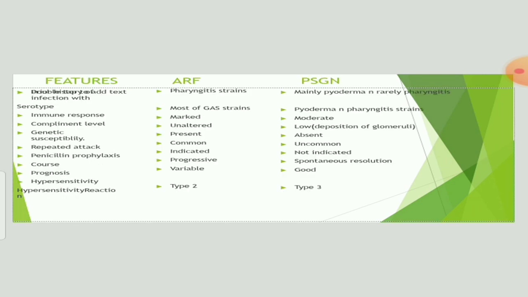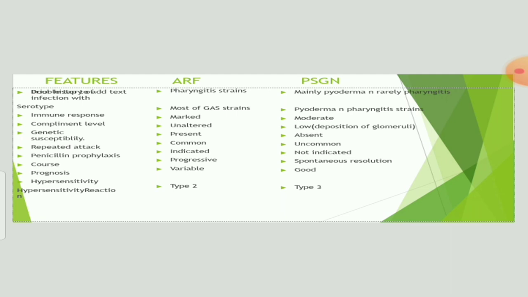Here you can see how to differentiate acute rheumatic fever and post-streptococcal glomerulonephritis. Prior infection: in the case of acute rheumatic fever, the prior infection is pharyngitis, strains there. In the case of PSGN, mainly pyoderma and rarely pharyngitis.